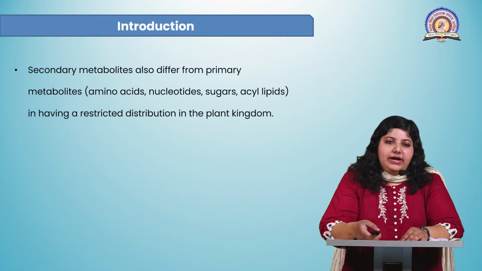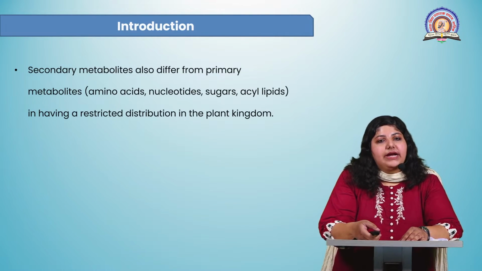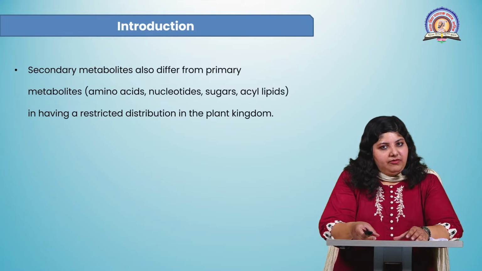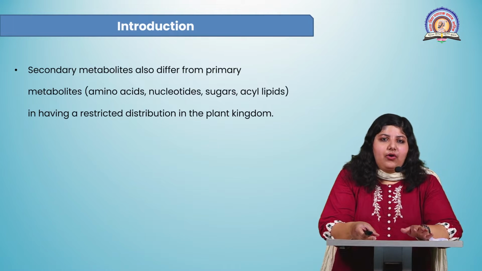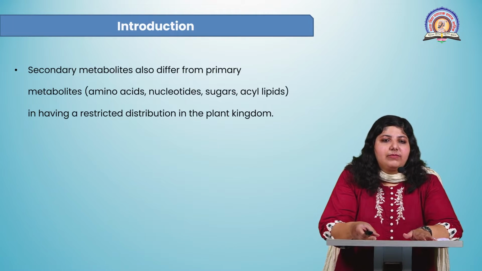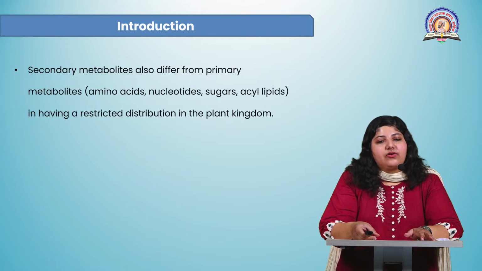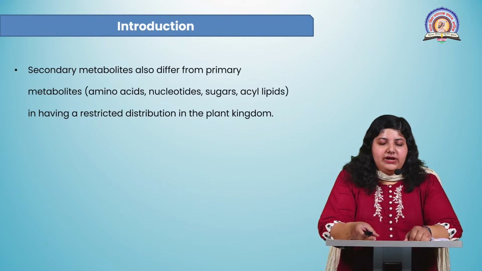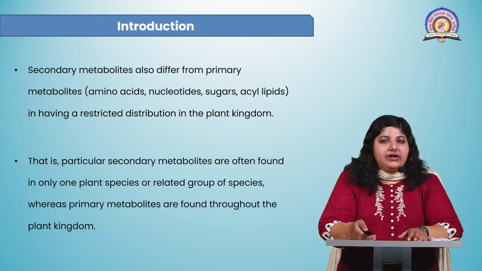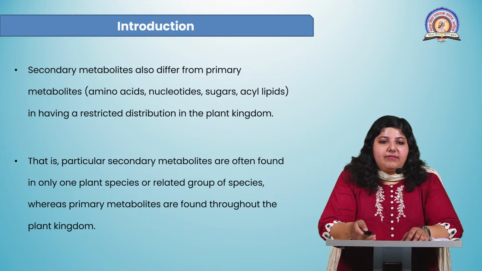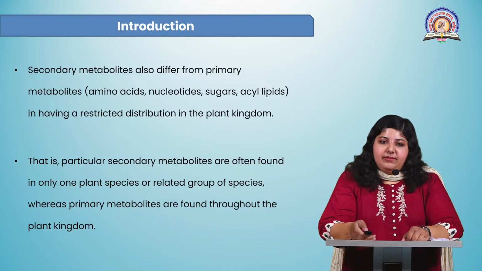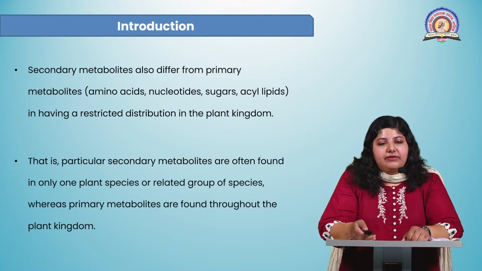Now, secondary metabolites also differ from primary metabolites in having a restricted distribution in the plant kingdom. The primary metabolites will be found in almost all the plants, but the secondary metabolites will be found in a certain group of plants, or a single secondary metabolite will be found in a particular plant, not all. So that is why they are different in distribution from the primary metabolites. And also a particular secondary metabolite is found in a related group of plant species, whereas primary metabolites are found throughout the plant kingdom.